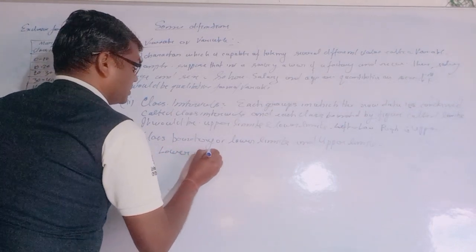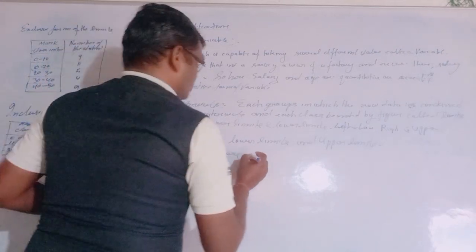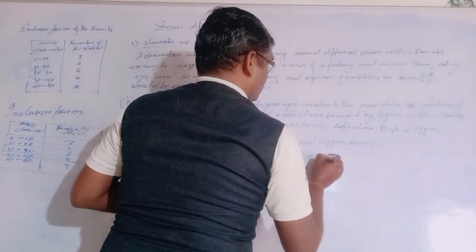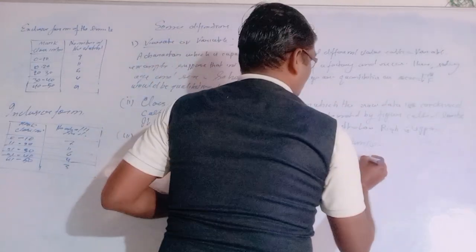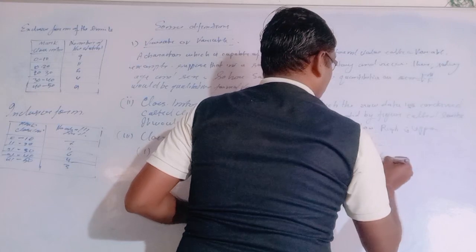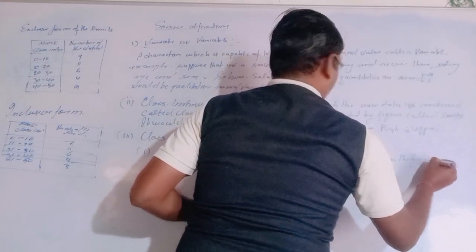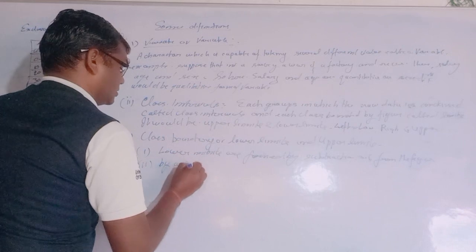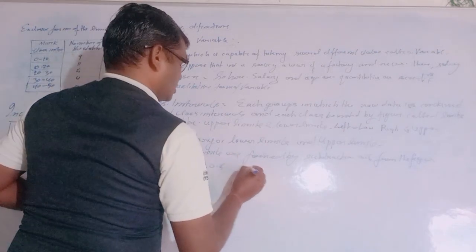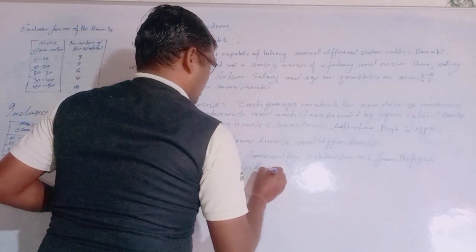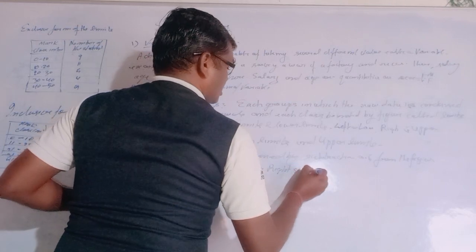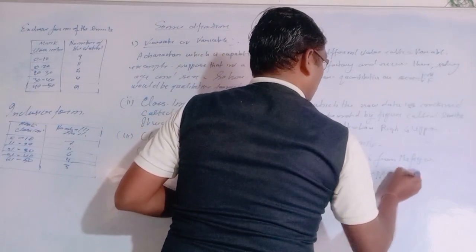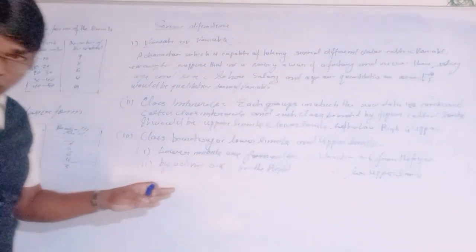Lower limits are formed by subtracting 0.5 from the figure, and second, by adding 0.5 on the right side of the limits we form the upper limit. These are the upper limits and the lower limits we have written here.